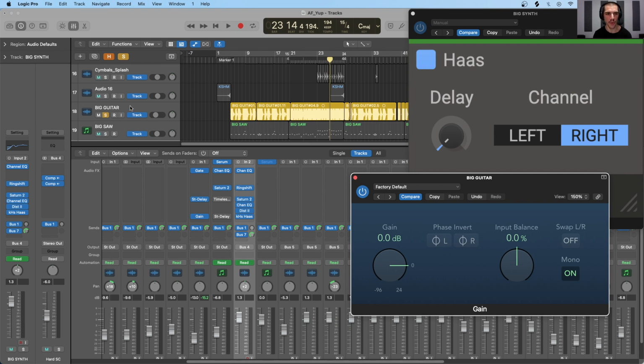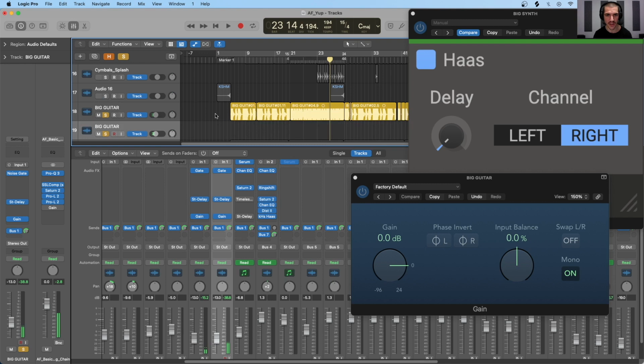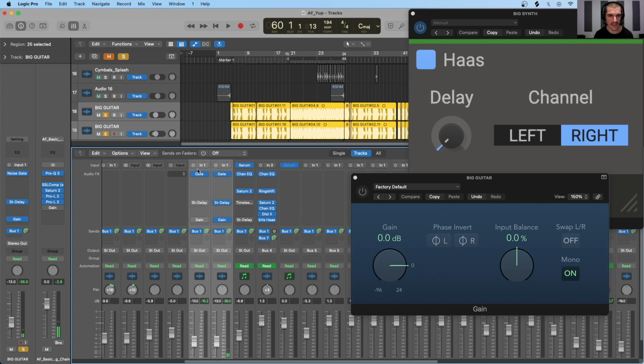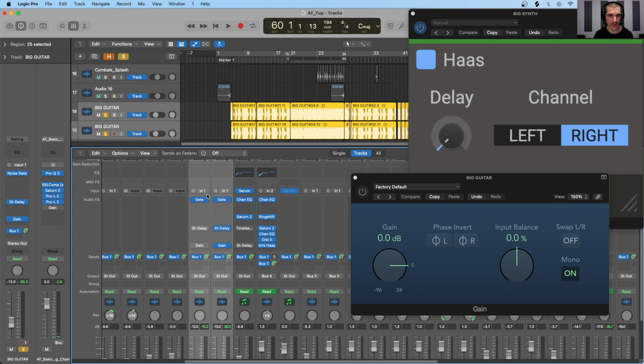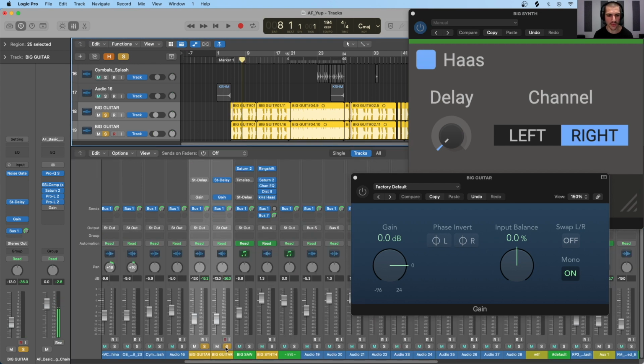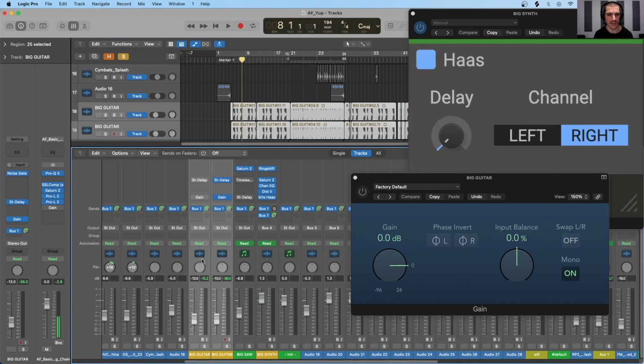So perhaps a better way to show this would be to duplicate this channel, to copy this over like so, and to have one version mono and the other version being stereoized and then convert it back down into mono. Let's turn this to no input so I don't see my voice popping up there. So let's toggle back and forth between these two tracks now.